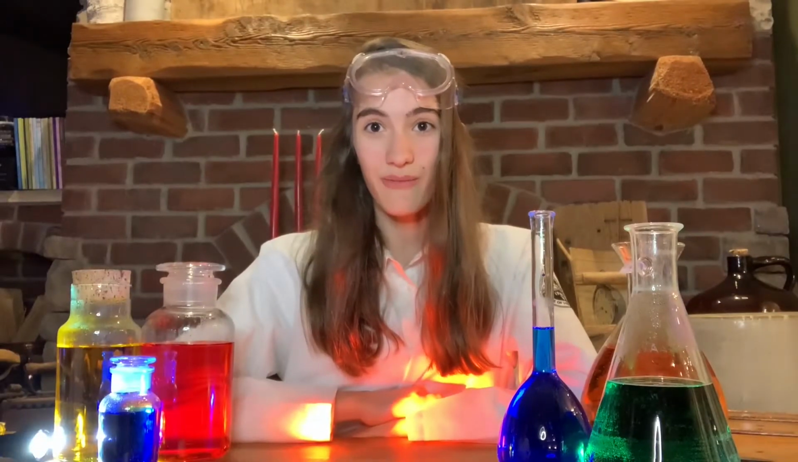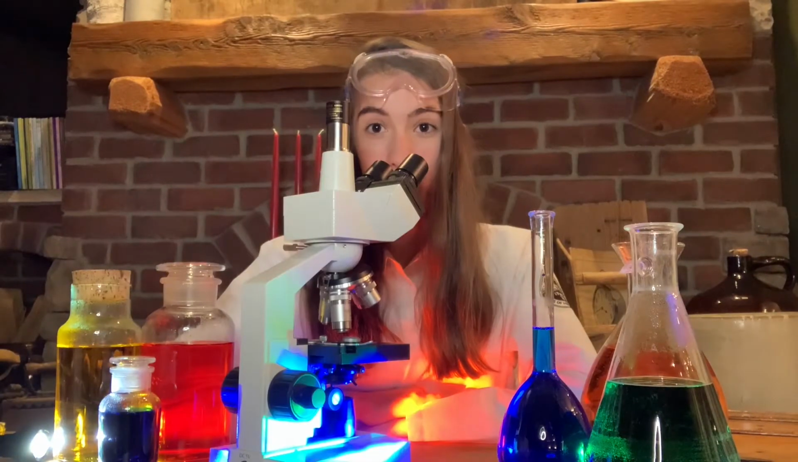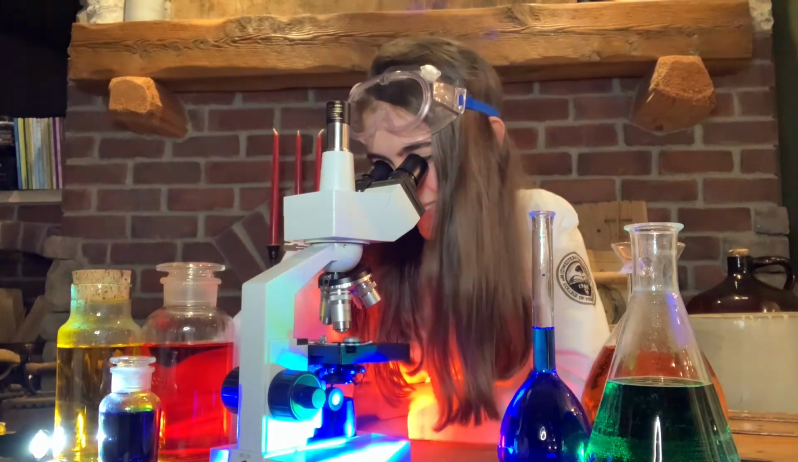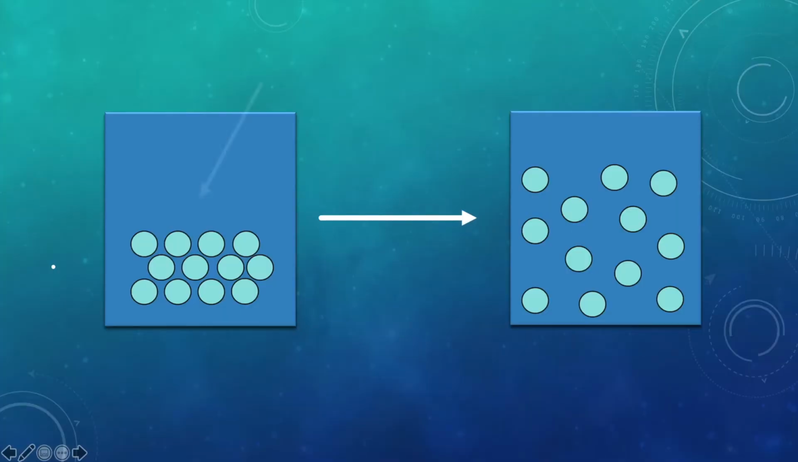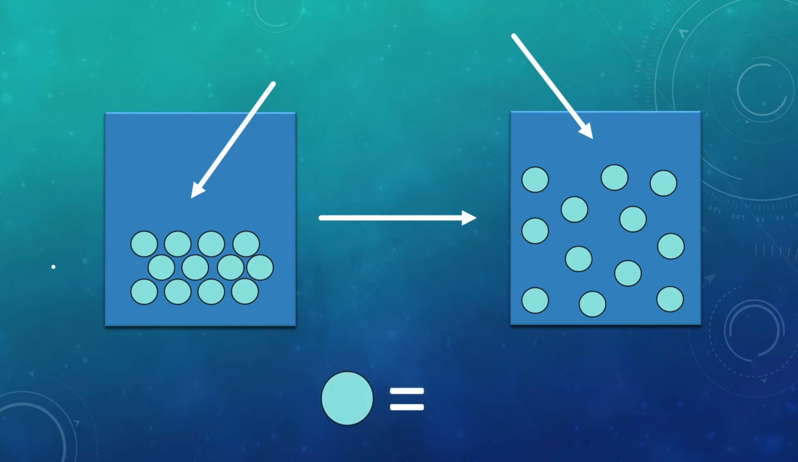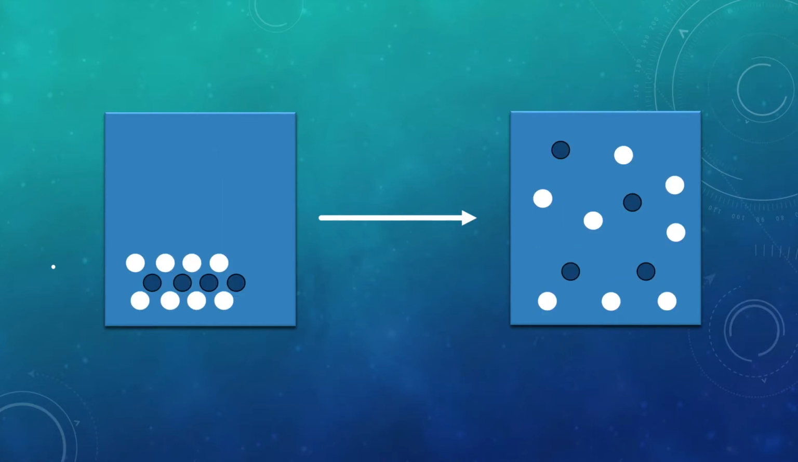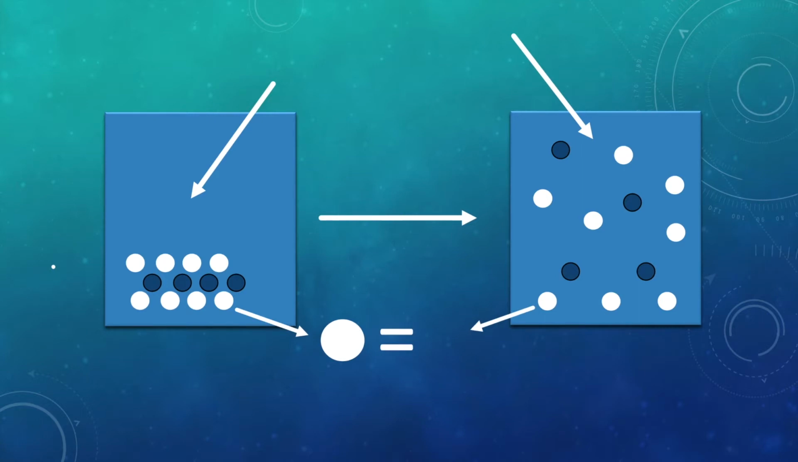Let's take a look at physical changes microscopically. When this solid becomes a liquid, we know it is a physical change because the particles remain the same. When this heterogeneous mixture becomes this homogeneous mixture, the particles also remain the same.